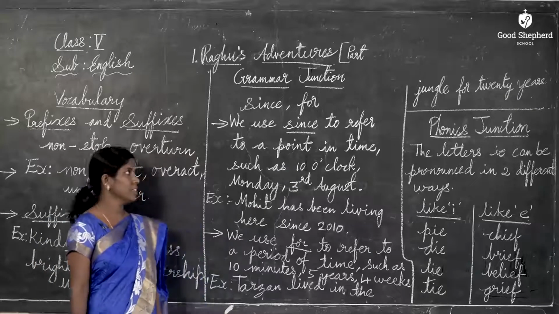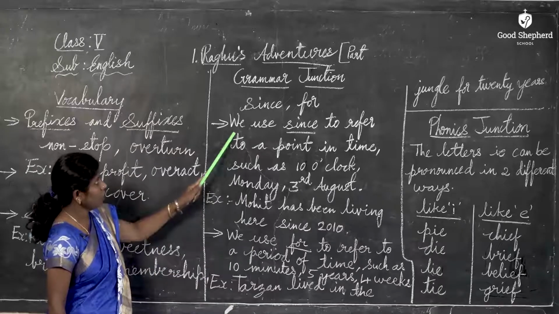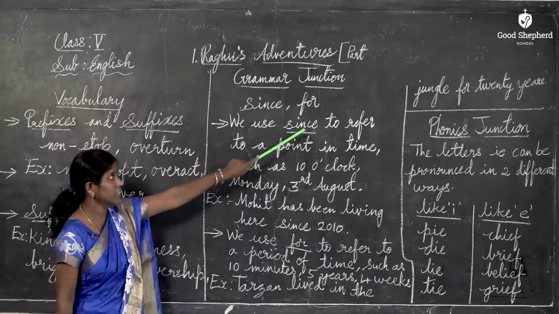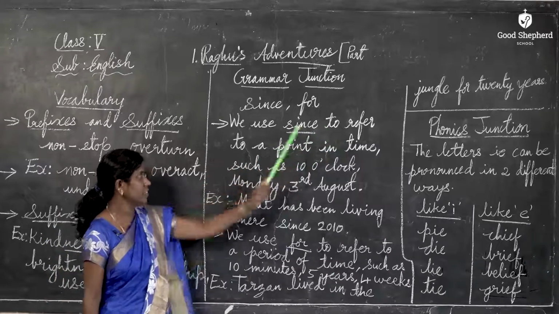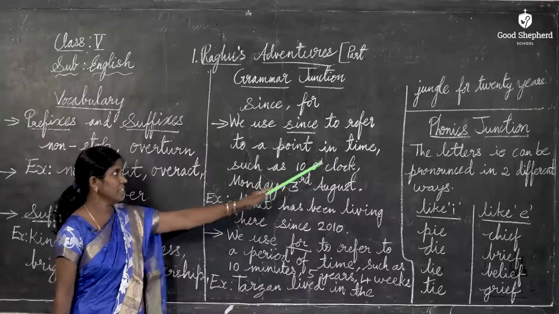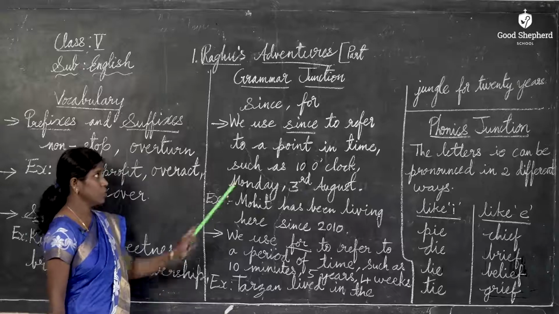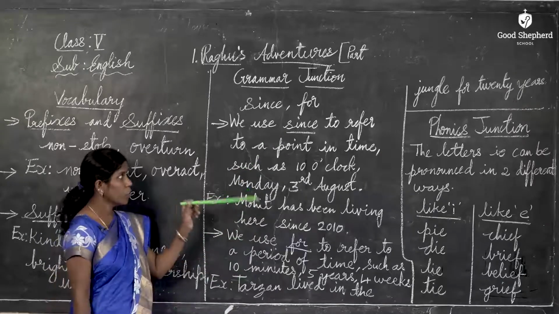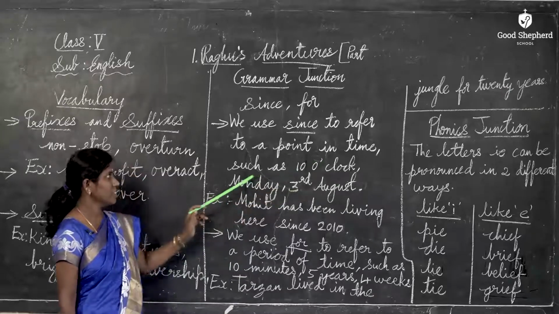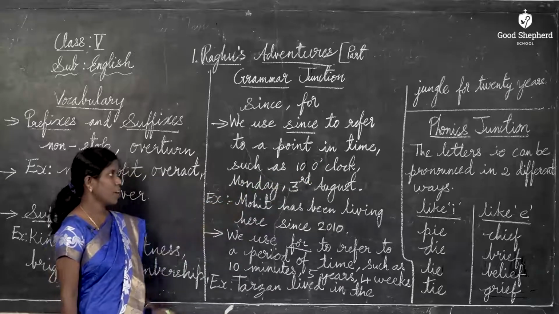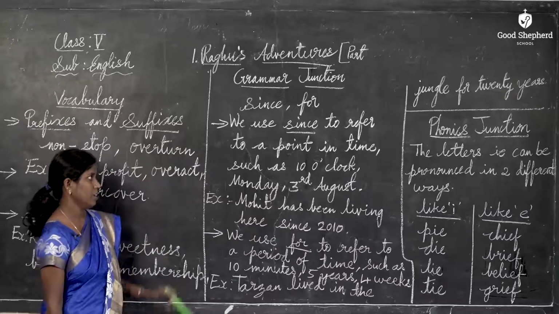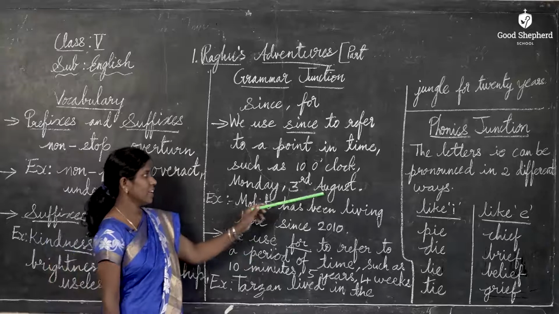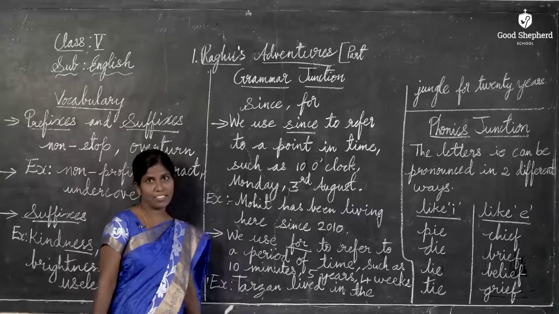We use the word since to refer to a point in time, such as 10 o'clock, like since 10 o'clock. Next, Monday, since Monday. 3rd August, since 3rd August.